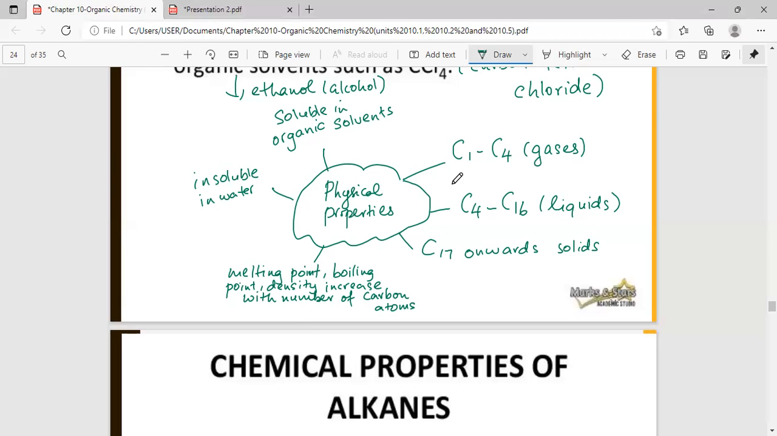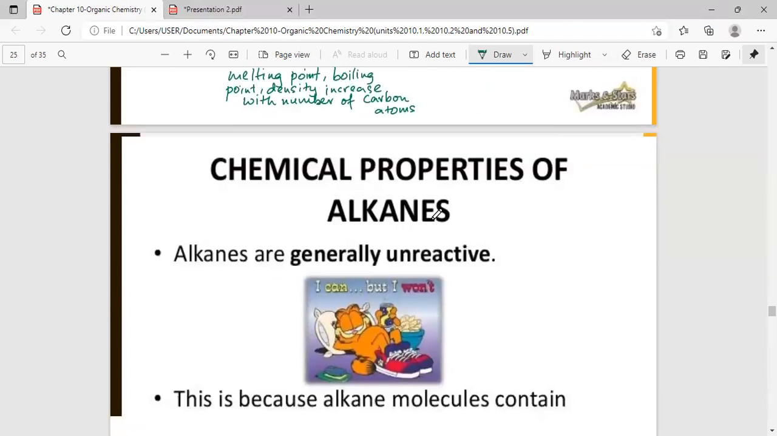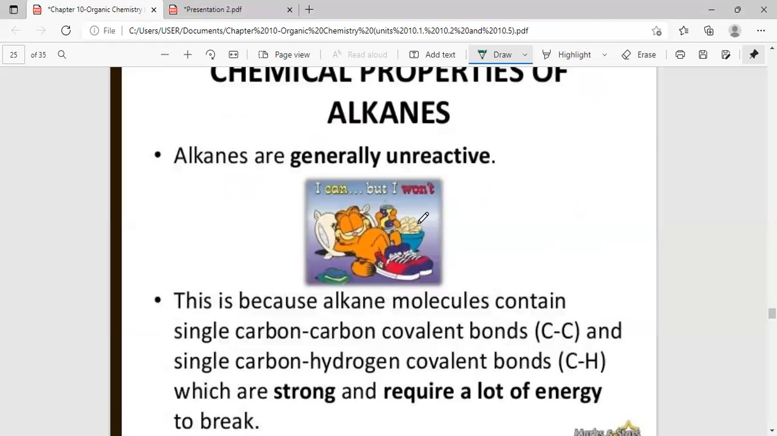Okay, good. Chemical properties, we learn about the chemical reactions of substances, how the substance reacts with another substance to form compounds. So let's look at the chemical properties of alkanes. Now, alkanes are generally unreactive. They don't have that many reactions, so that means they do not form so many other compounds.